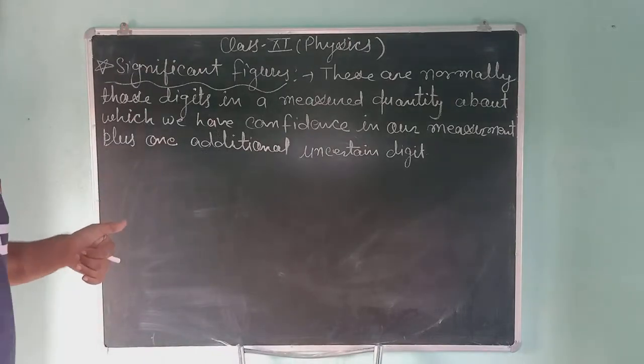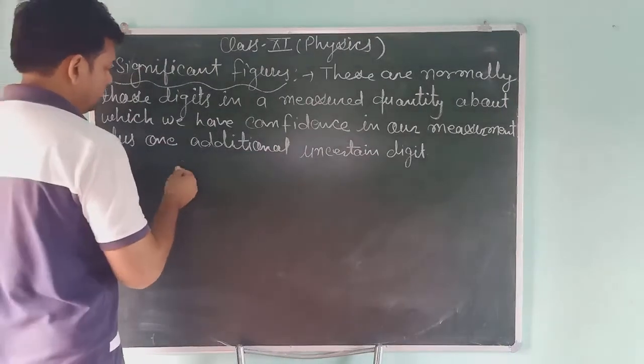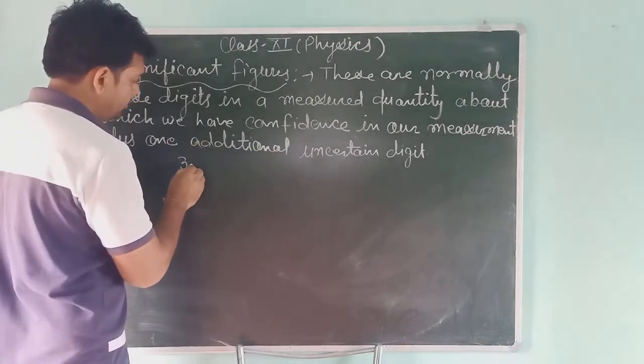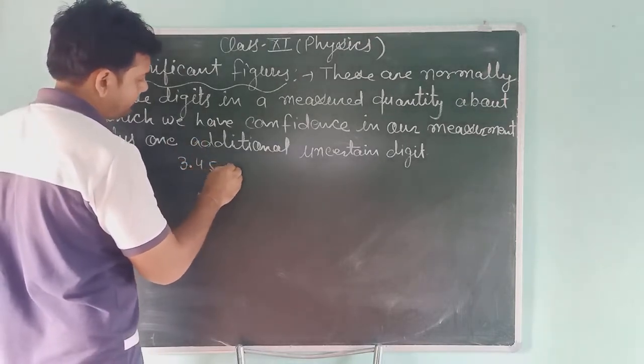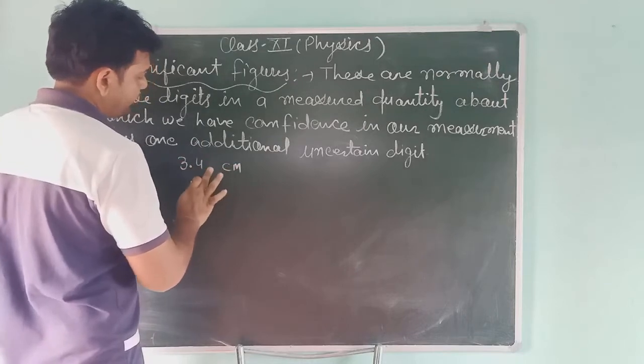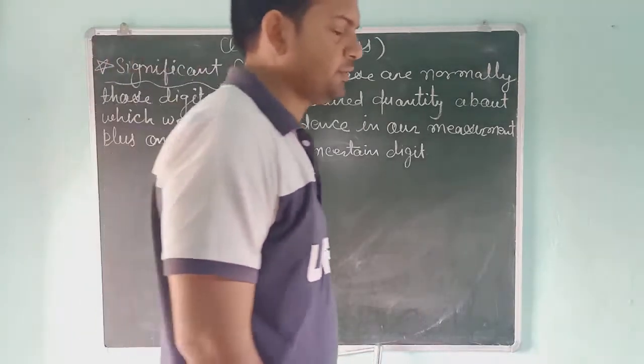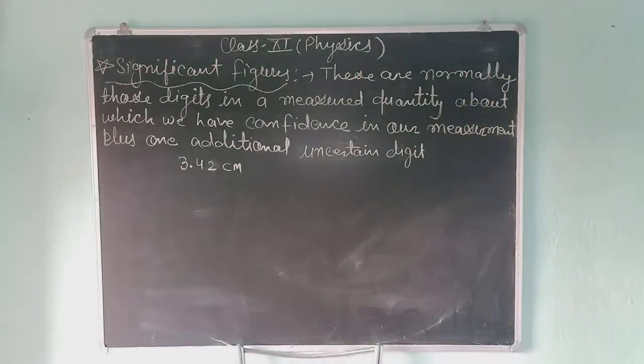This is correct. Suppose that you are measuring a length in your notebook and you found 3.42 centimeter.